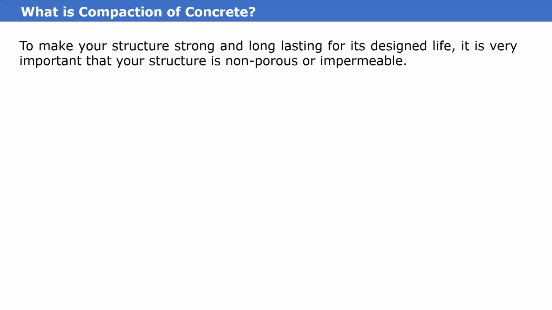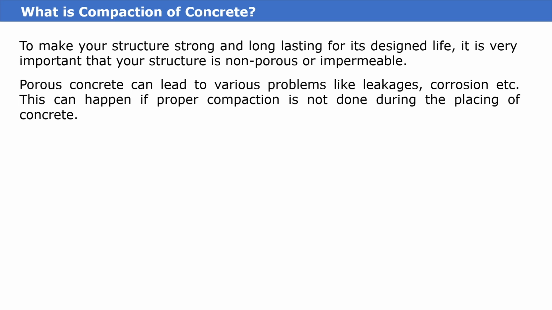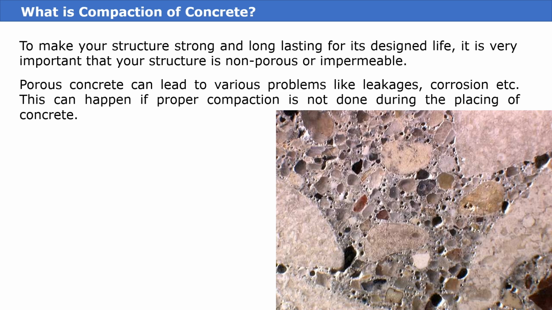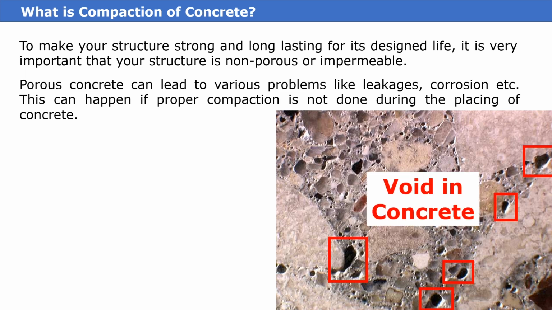To make your structure strong and long lasting for its designed life, it is very important that your structure is non-porous and impermeable. Porous concrete can lead to various problems like leakages, corrosions, etc. This can happen if proper compaction is not done during the placing of concrete. We can clearly see in the image that there are so many voids in the concrete.